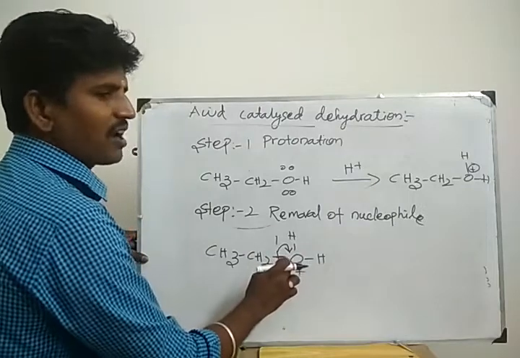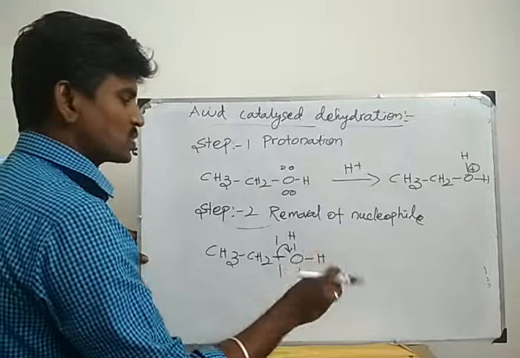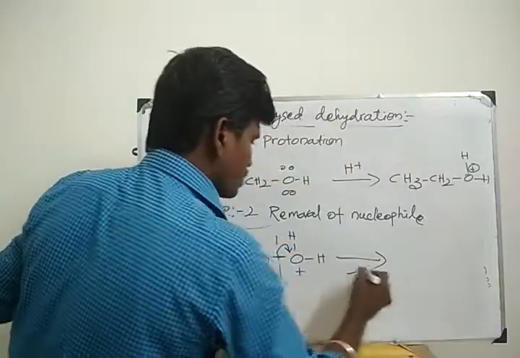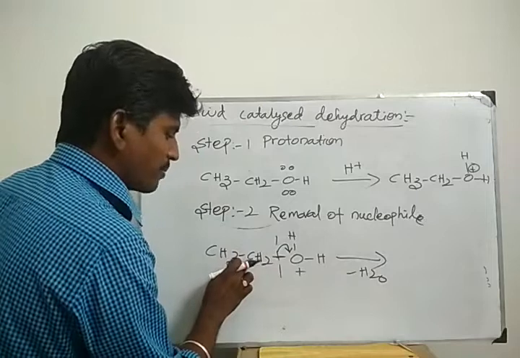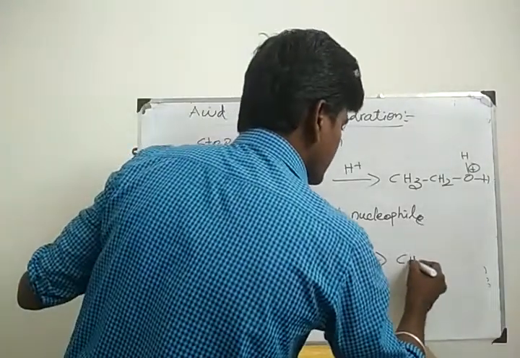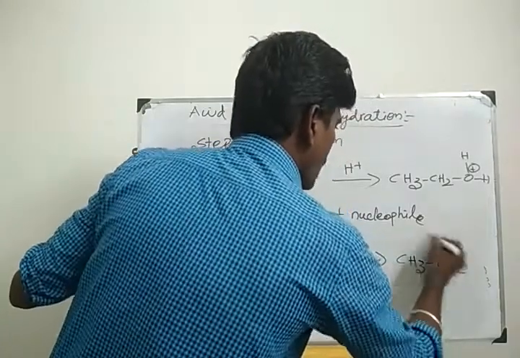Now gain of electron, minus. Plus and minus are both present on the same atom, so it becomes neutral. So water will be removed. H2O will be removed. What's the charge of this carbon? Plus, due to loss of electron. CH3, CH2 plus. Okay, carbonium ion.